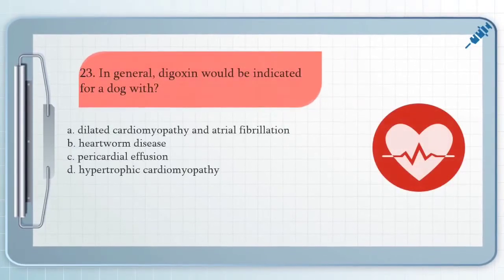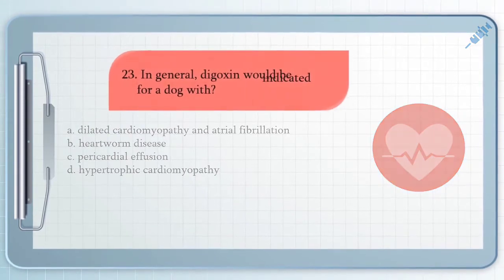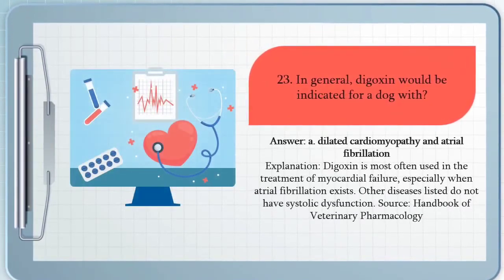For question number 23, in general, digoxin would be indicated for a dog with A. dilated cardiomyopathy and atrial fibrillation, B. heartworm disease, C. pericardial effusion, and D. hypertrophic cardiomyopathy. The answer for that question is letter A. Digoxin is most often used in the treatment of myocardial failure, especially when atrial fibrillation exists. Other diseases listed do not have systolic dysfunction.